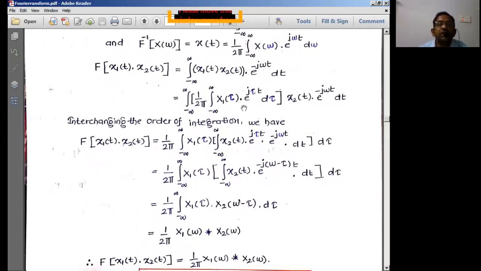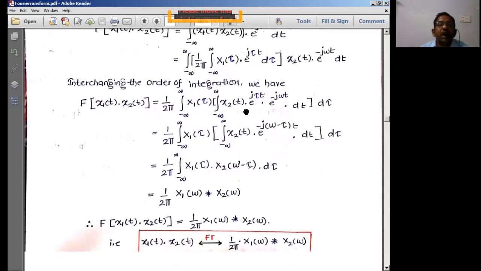So we have x2 of t, e power j tau t, e power minus j omega t, d tau, all these things. And I simply get this equation as something like X1 of tau, and this entire part I can write as x2 of t into e power minus j omega t form. Whatever is there in between j and t will be coming over here, I'll be writing it over here. Therefore, X2 of omega minus tau d tau I'll be having.